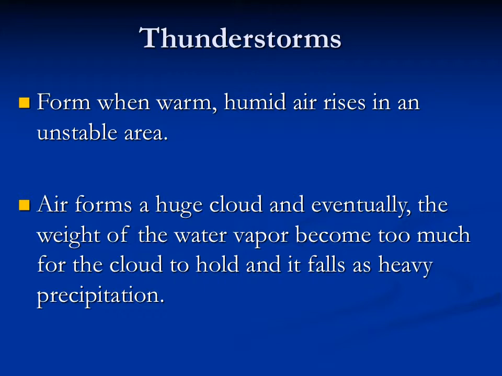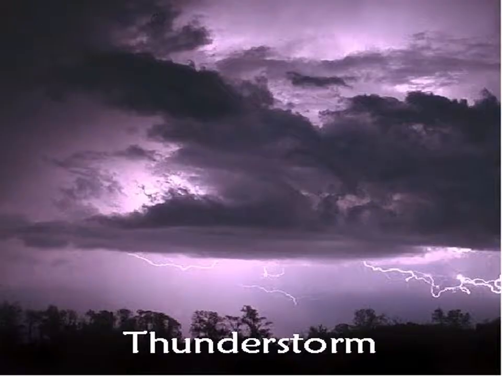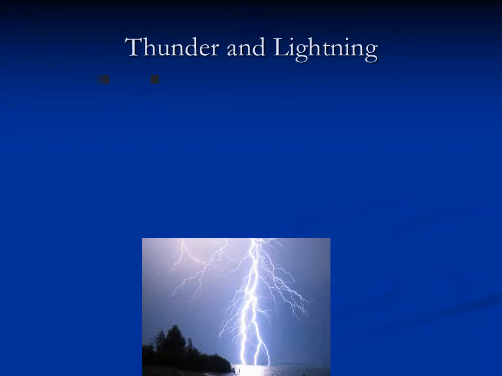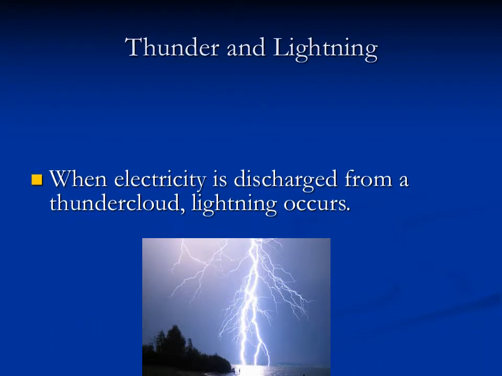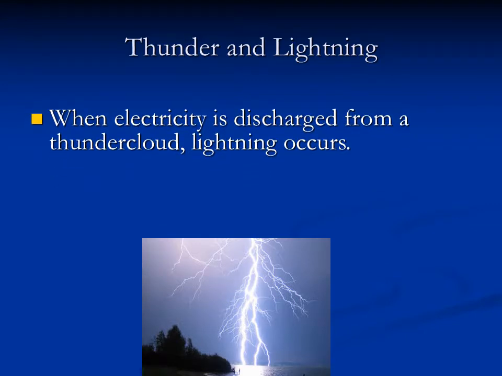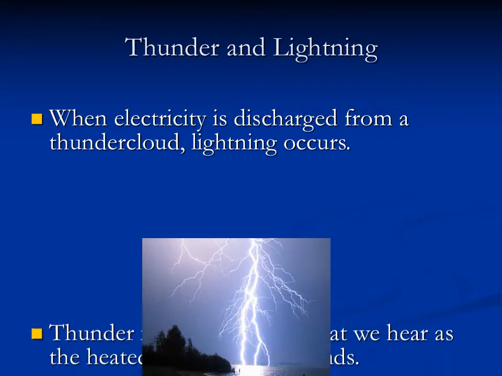That large amount of warm air that rises, and humid air, so it has water in it, forms a cloud. And eventually the weight of the water vapor becomes too much for the cloud to hold, and it falls out as heavy precipitation. So lightning happens when electricity is discharged from a thundercloud, and then it comes out of the cloud as lightning.